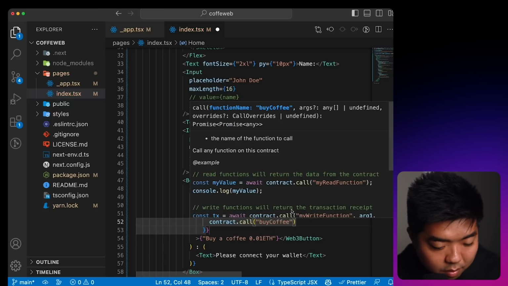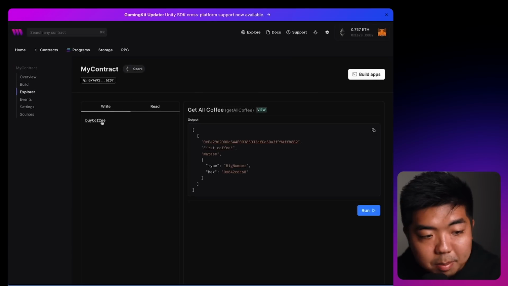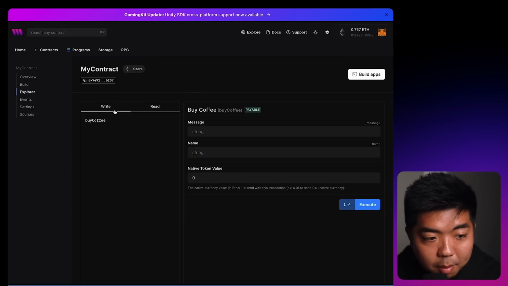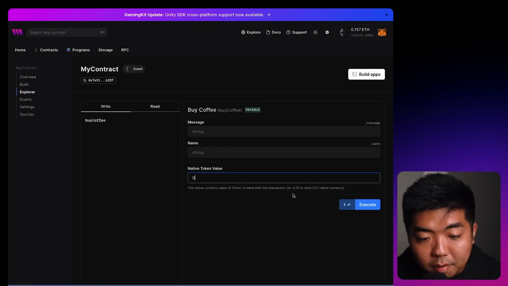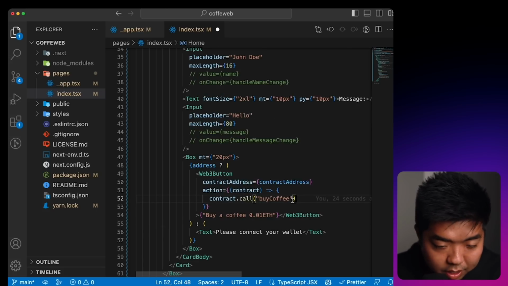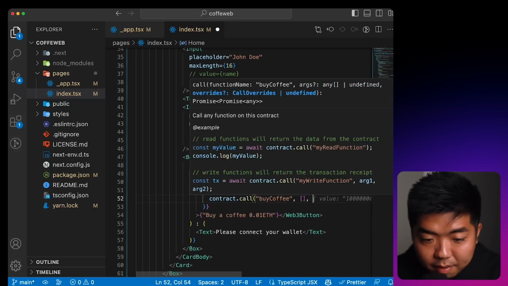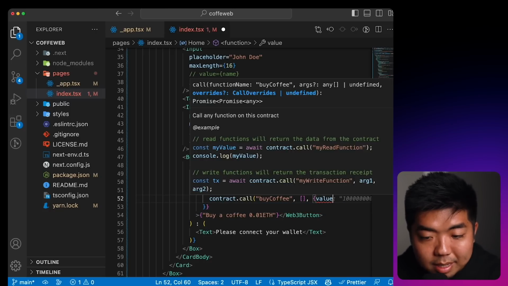So if we come back to our contract here really quick under our write, we're going to call this buy coffee function. And there are 3 things we need to make sure our buy coffee function takes: 1, the message, 2, the name, and then we have the payable amount of 0.01 ETH, which we are going to set up. So we're going to call the buy coffee function here. We have our 2 arguments that we need to pass, and then we have our value here, which we are going to set to the 0.01 ETH.